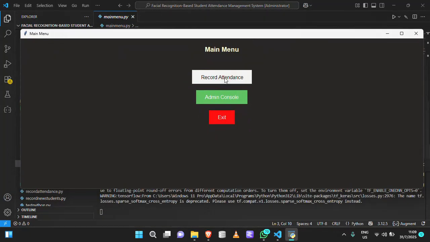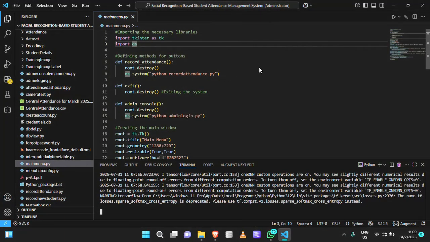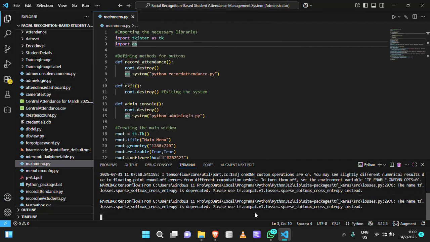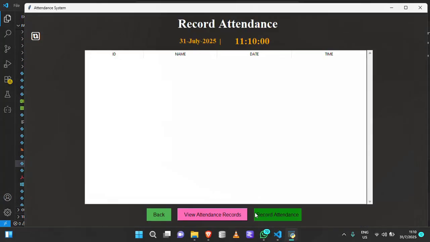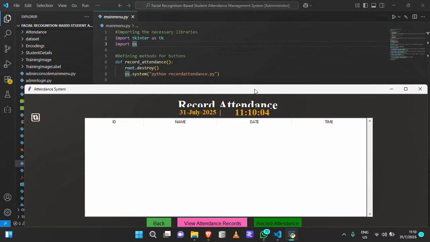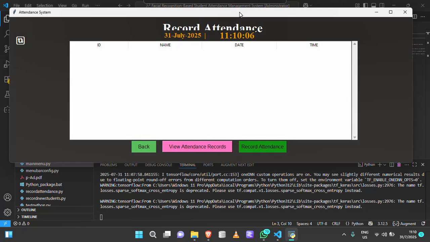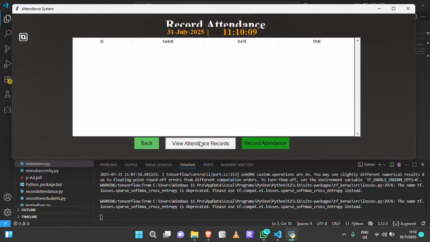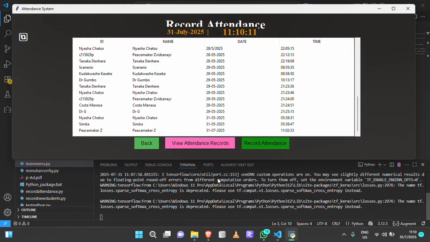Let's record attendance here. Let's give the system a little bit more time to open up. Once it's done opening, the new students can enroll, the pre-recorded students, the students that are already recorded. In this case, me. They can enroll. Let me show you here. Then record. Let's record here.